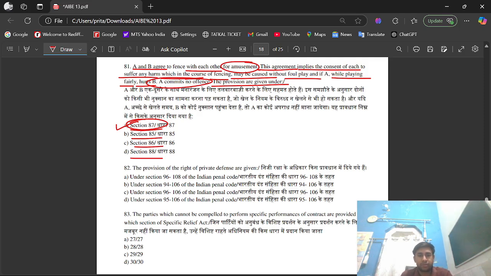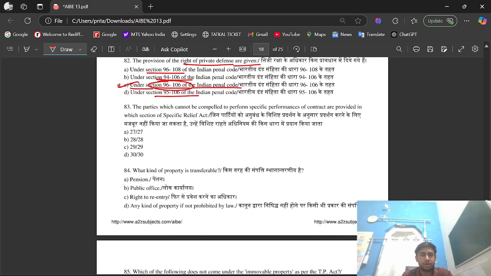Question number 82. The provisions of the right of private defense are given under section 96 to 108 of IPC, under section 94 to 106 of IPC, under section 96 to 106 of IPC, under section 95 to 106 of IPC. The right option is option C, that is section 96 to 106 of IPC.